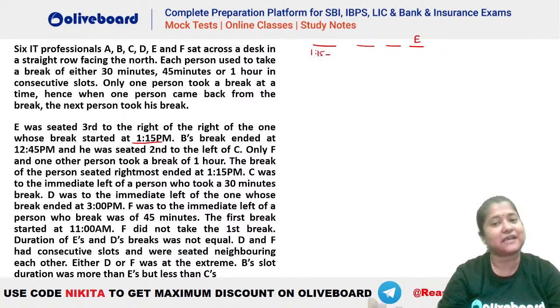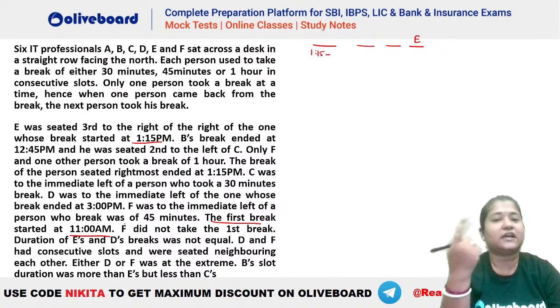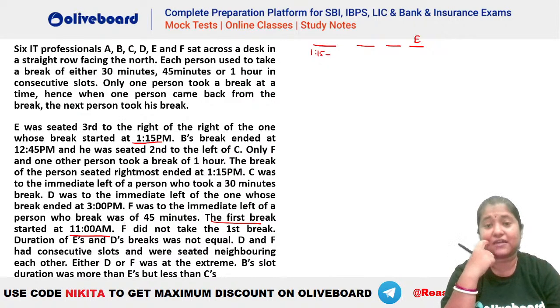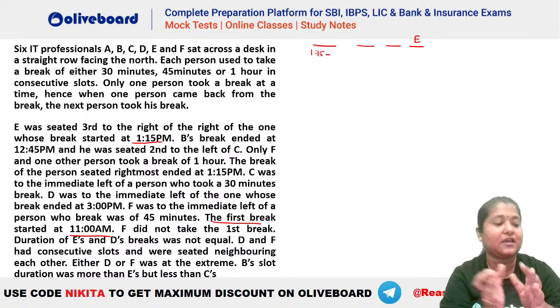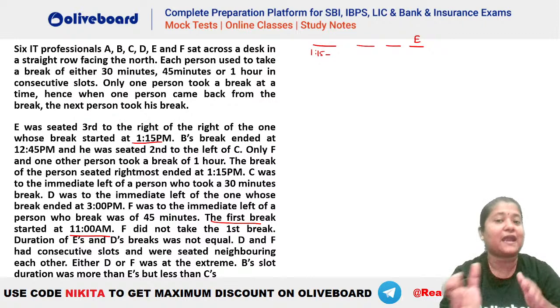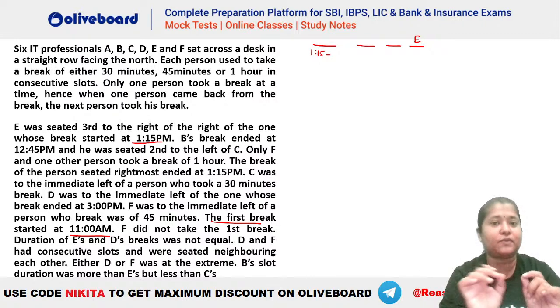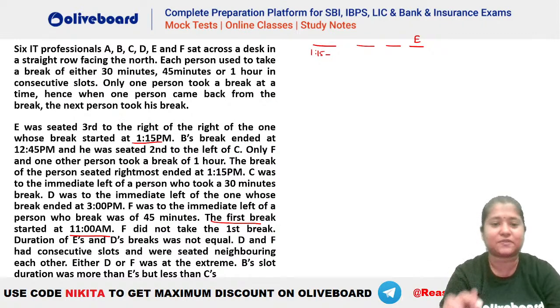So if something is starting at 1:15, usse pehle wala, unless and until this is the first break, which is not happening because it is also given here, the first break started at 11 a.m. So we know that 11 a.m. it is starting onwards, right? So that means if we have 1:15, somebody is starting at 1:15, matlab usse pehle wale ne just before this person would have ended at 1:15, because they have to be consecutive without any gaps here.